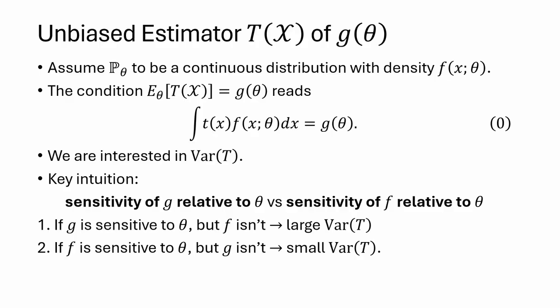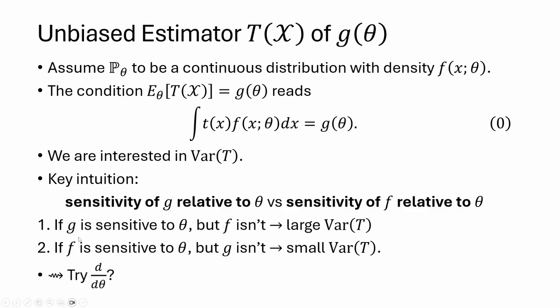But the underlying distribution is sensitive to theta. So that means given a small change in theta, the raw random sample should look quite different. But just like in the previous case, t is unbiased, so the average of t follows the trend in g, which is a small change. So even though the observed sample changes wildly, the values of t pretty much do not change,